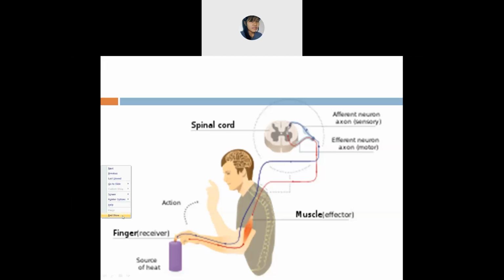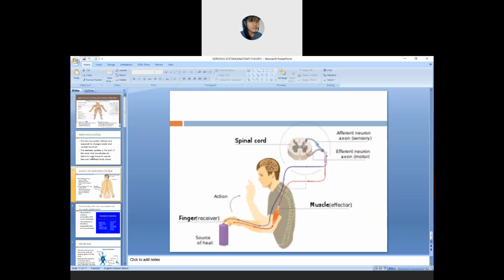In the next class, I'll explain the brain, the different lobes and their different functions. Are you clear now? Is today's class on the nervous system clear to everyone?